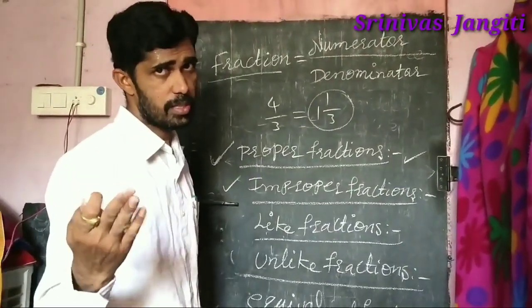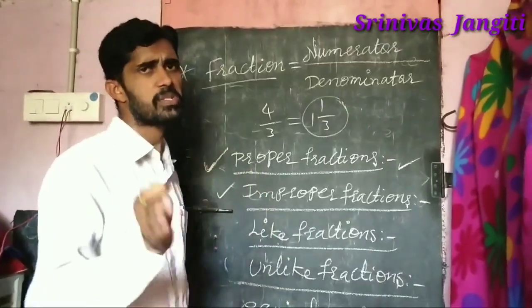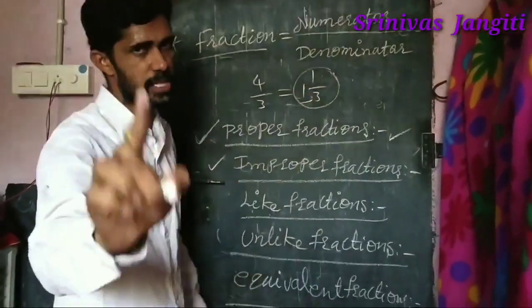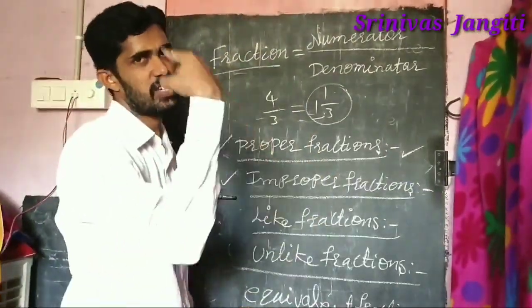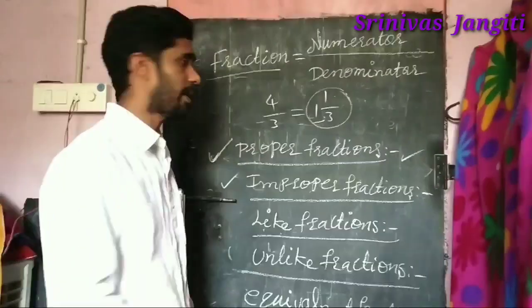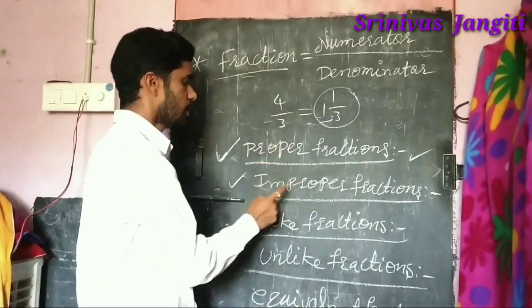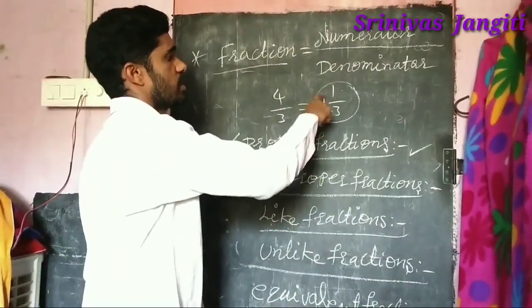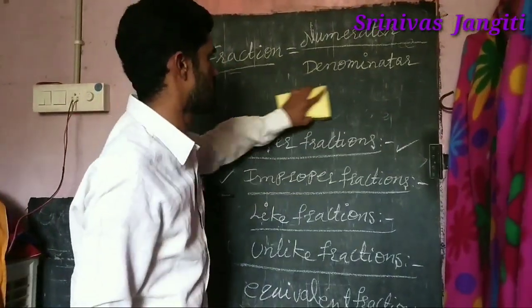So is this clear? What is proper, what is improper, and what is mixed? Don't worry about the mixed one. Simple trick: a whole part and a fraction part, these two things are there. That is mixed. Mixed can also be changed into improper fractions, and improper into mixed fractions. That is another topic. For now remember: numerator less than the denominator is proper, numerator greater than the denominator is improper, and mixed means whole part plus fraction part, called a mixed fraction. It's so simple.